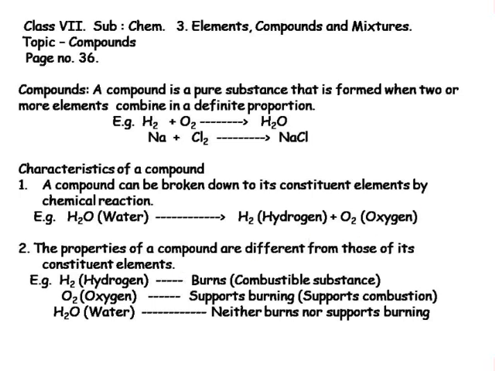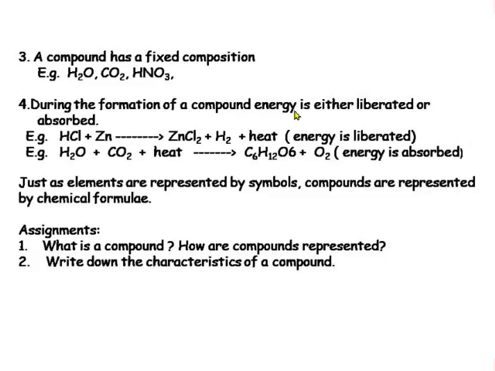Let us see other characteristics of compounds. A compound has a fixed composition. Let us understand this with an example. Water has two hydrogen atoms and one oxygen atom. So it is fixed that water will always have two hydrogen atoms and one oxygen atom.